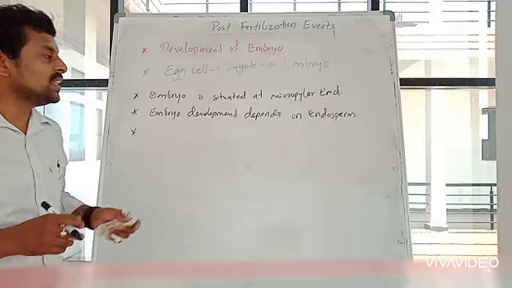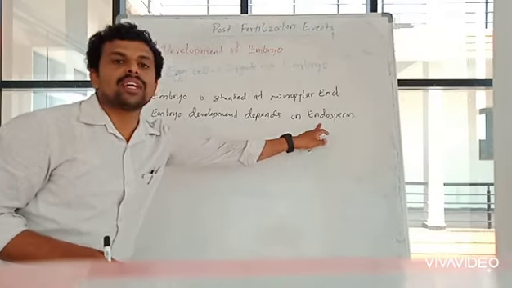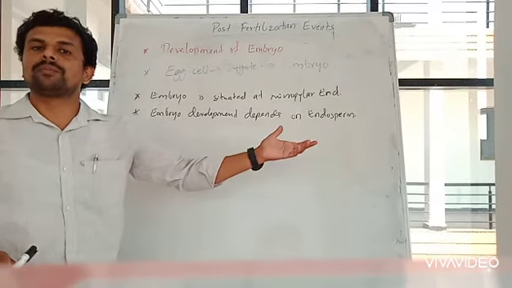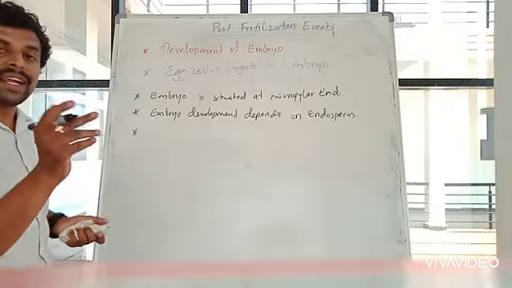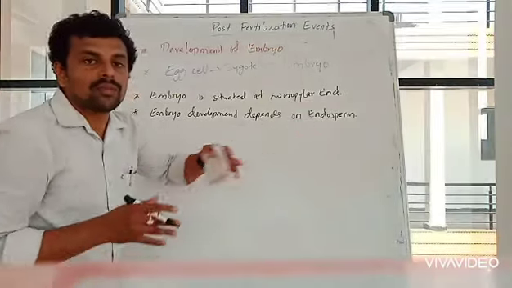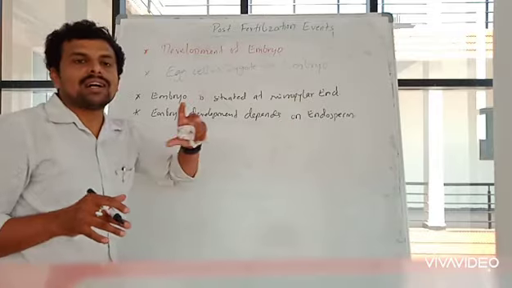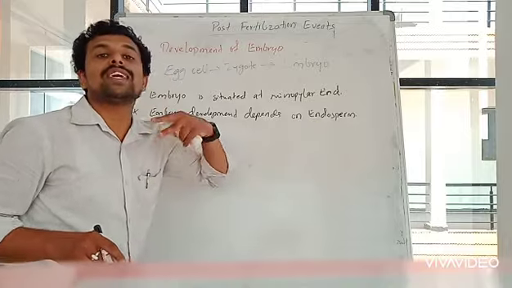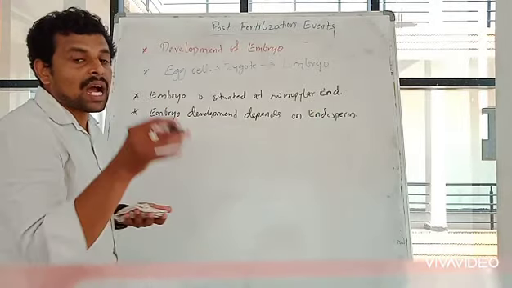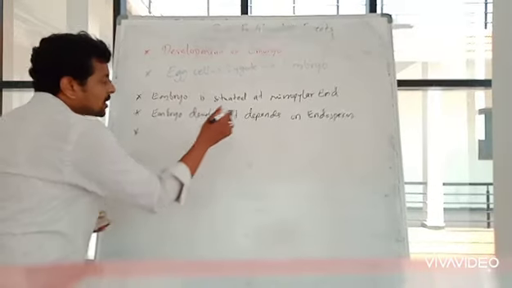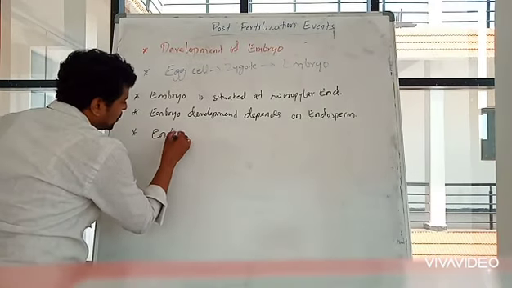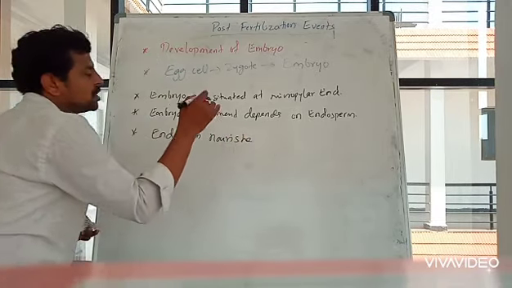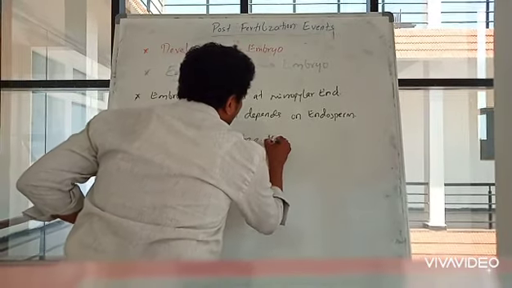So that nutrition is provided by endosperm. As soon as fertilization takes place, first endosperm will develop, a little initially. Once it starts developing, after that the embryo will develop, because the endosperm nourishes the embryo.